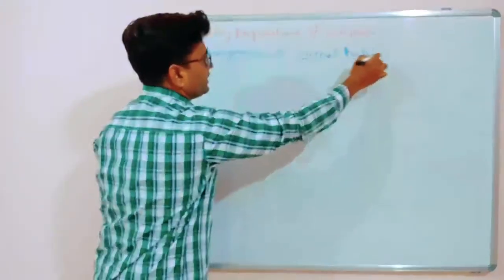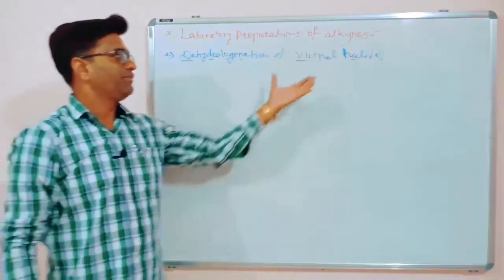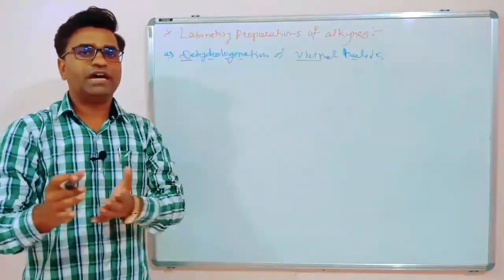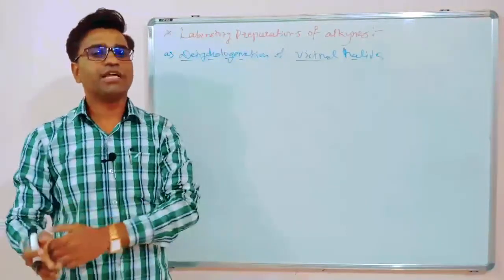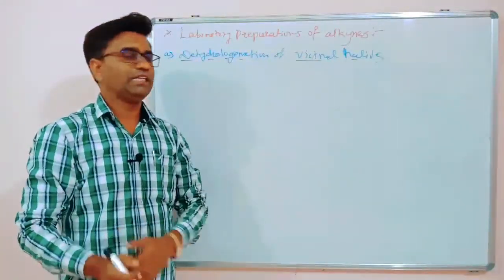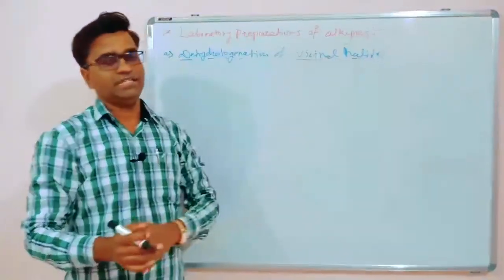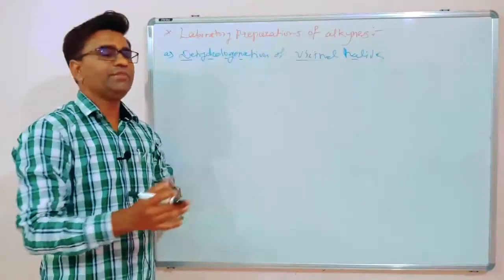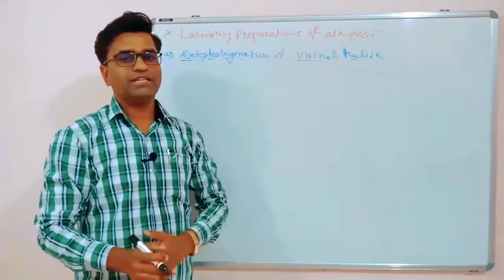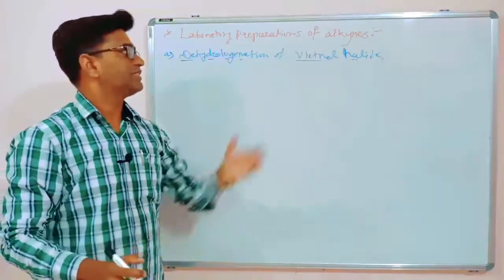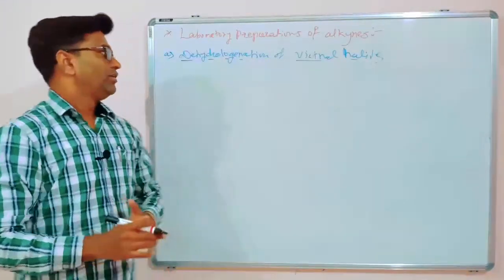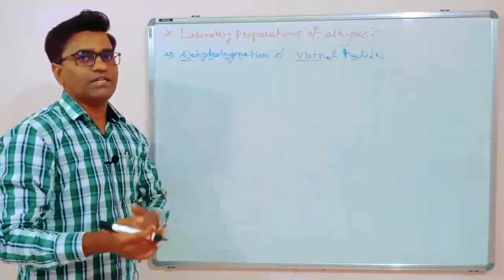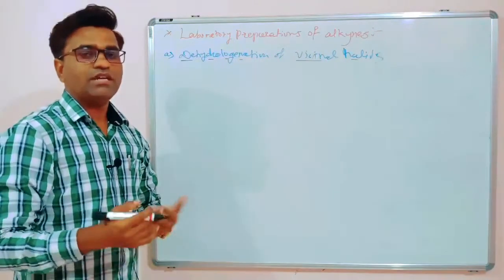dehydrohalogenation of vicinal halides. These vicinal halides we have prepared in terms of reactions of alkenes with halogen, that is halogenation of alkenes. So by halogenation of alkenes we can get these vicinal halides. And by dehydrohalogenation reaction, meaning elimination reactions of the vicinal halides, we can synthesize alkynes. So vicinal halides means two neighboring carbons contain a halogen atom.